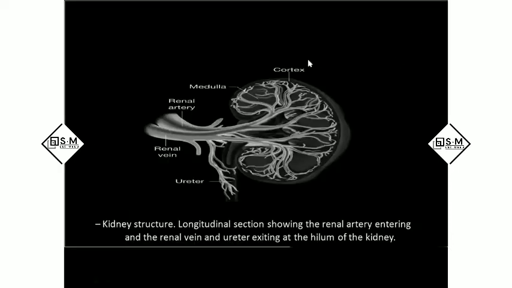And in this picture, you can see the labeling. The outer part of the kidney, we call it as cortex. This is renal cortex. And this part is renal medulla. And this is the hilum. Renal artery. This is renal vein. And this is ureter.